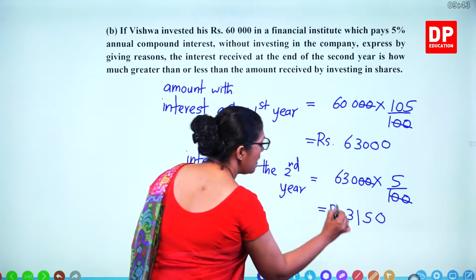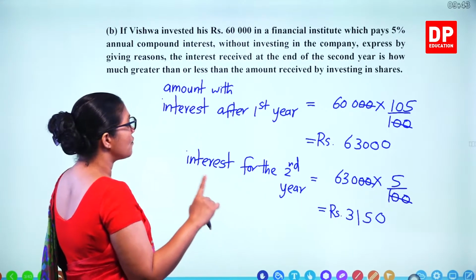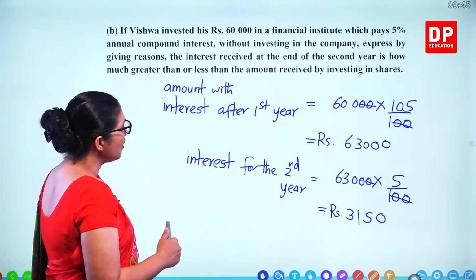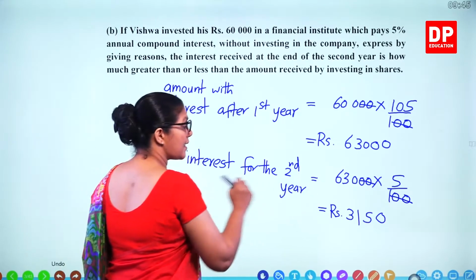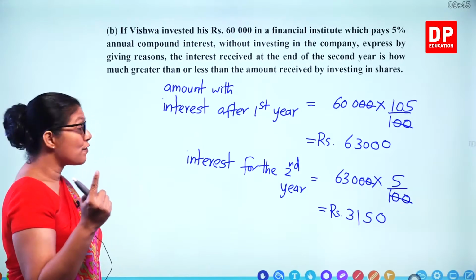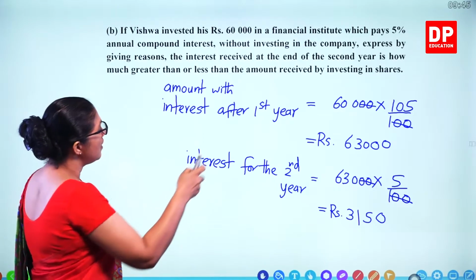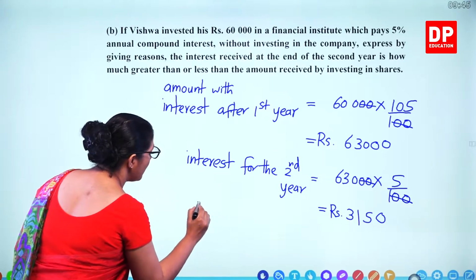So that's the interest he is getting after the second year. Now this is the interest after the second year. So what's the interest after the first year? Here you need to calculate again.